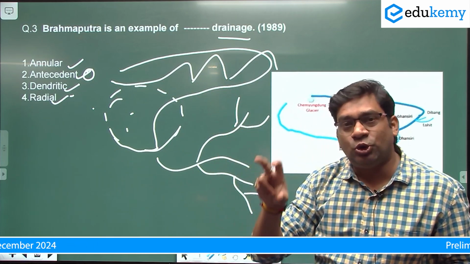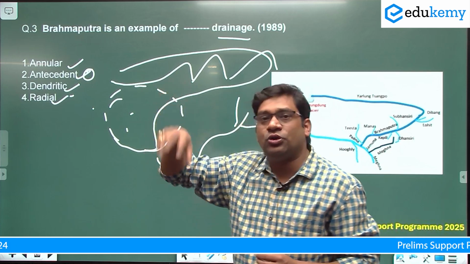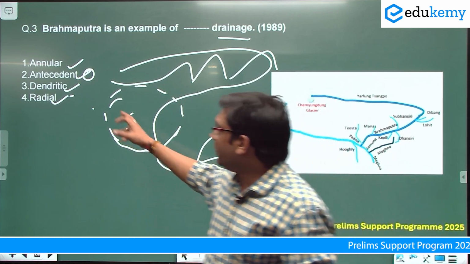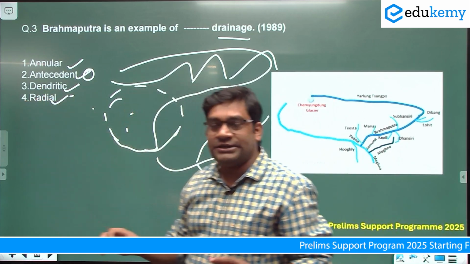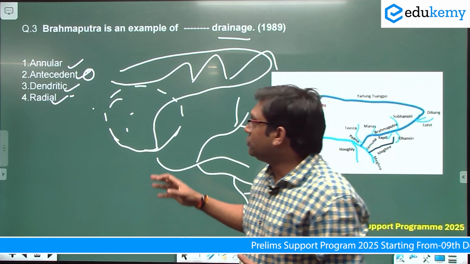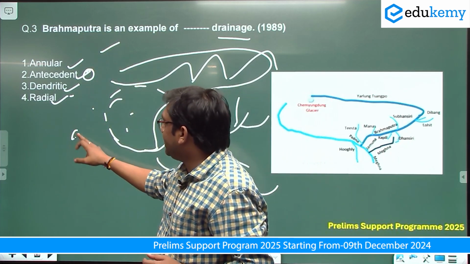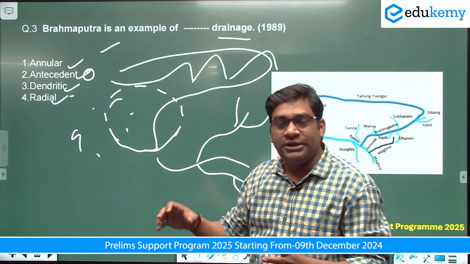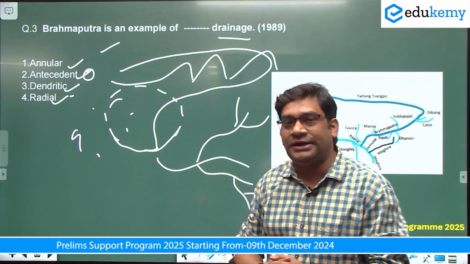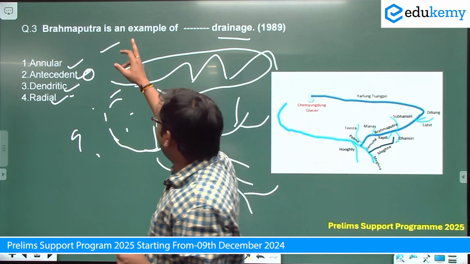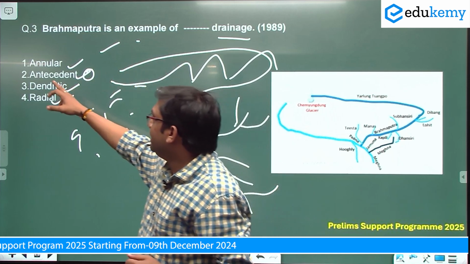Antecedent rivers are those rivers which originate before the origin of the Himalaya, like Brahmaputra, Indus, Ganga, Kosi. These are all examples of antecedent rivers. So we can say Brahmaputra is an example of an antecedent drainage system.